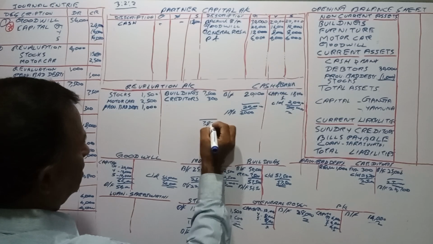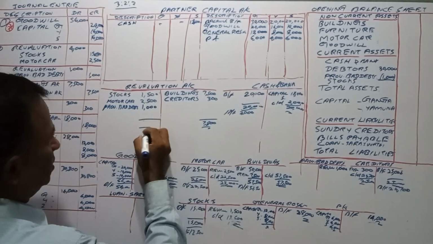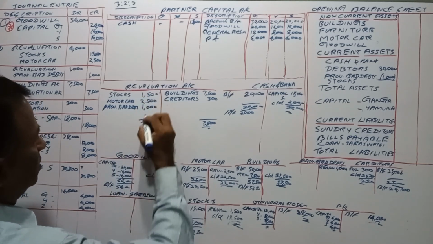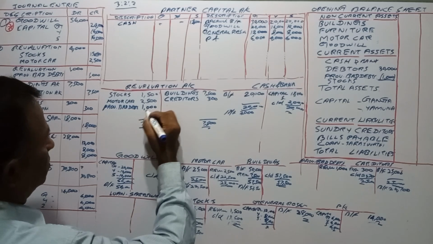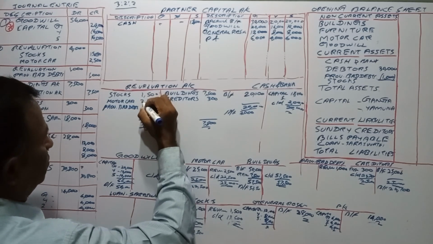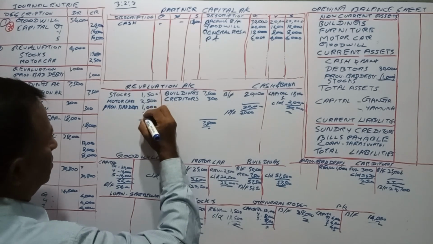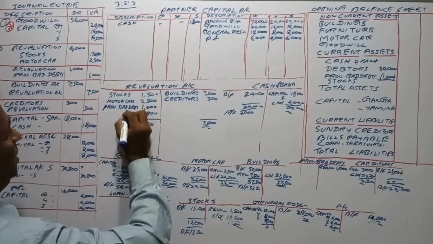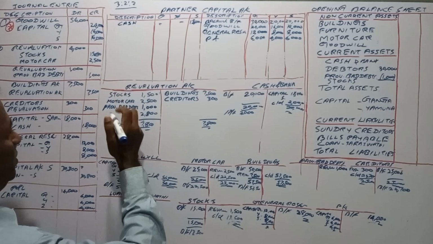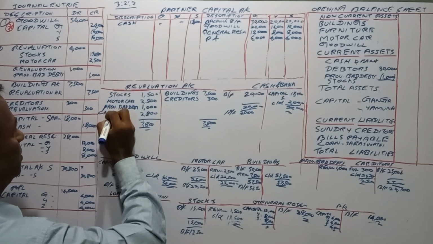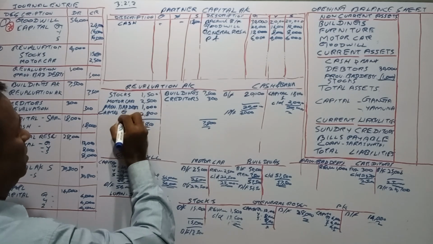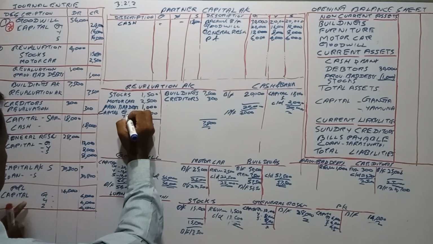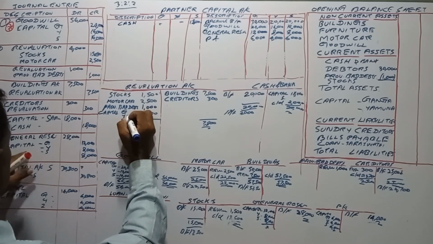Then we will balance the revaluation account. This is 7,800 in the revaluation account. And what is the difference? 5,000 and 2,800, right? That means the capital account of G, Y and S, right?